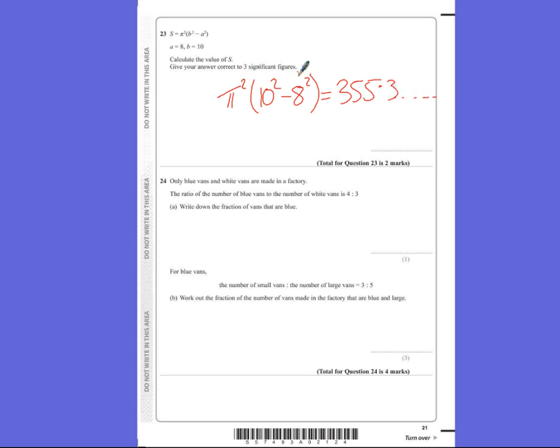But we're only after 3 significant figures, so we only need 1 decimal place there, because that will mean that this will say it's 355.